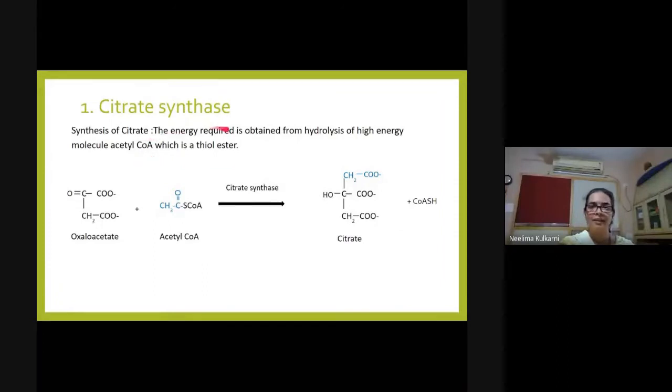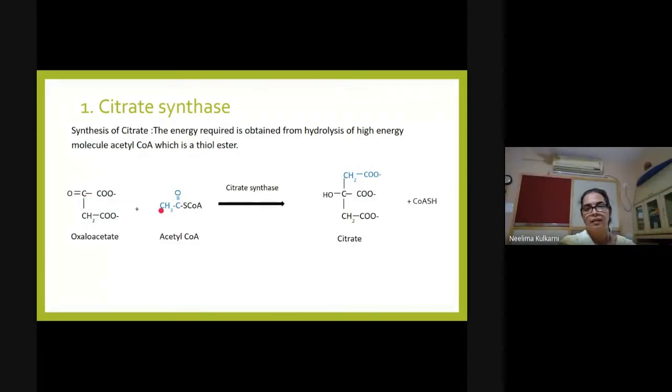Citrate synthase, which is the first reaction, catalyzes the reaction between oxaloacetate, a 4-carbon compound, and acetyl coenzyme A. Now pay attention to what is happening here. Citrate synthase catalyzes addition of the acetyl group to this carbon here. This oxygen has a double bond, so this double bond is converted to single bond and one valency is freed.